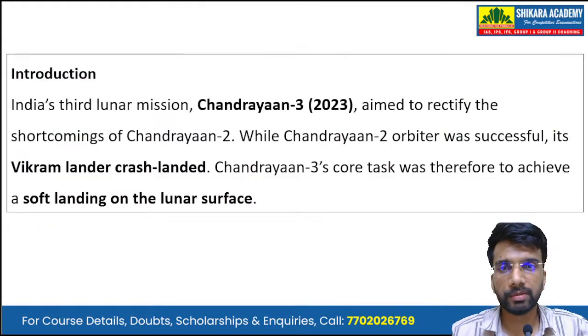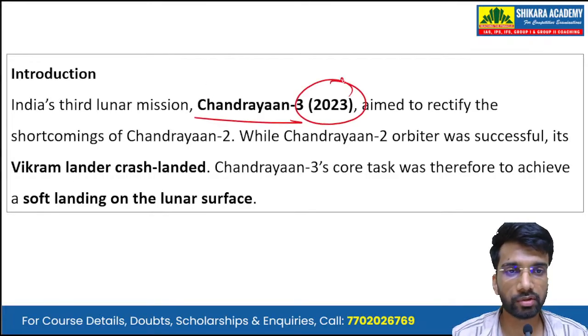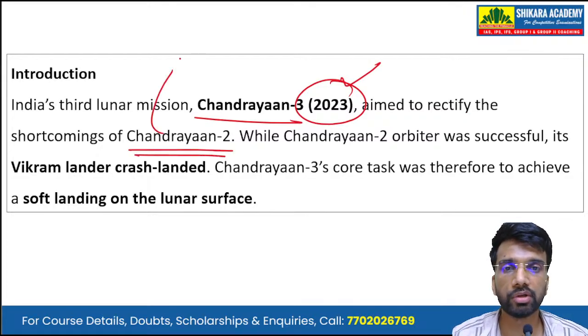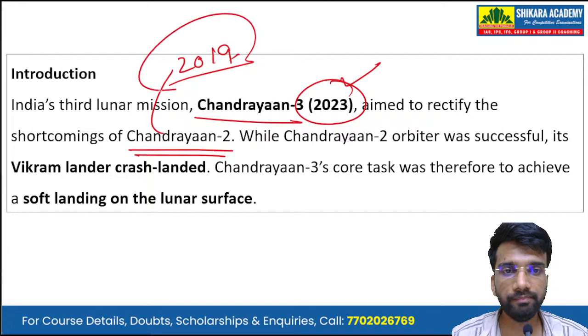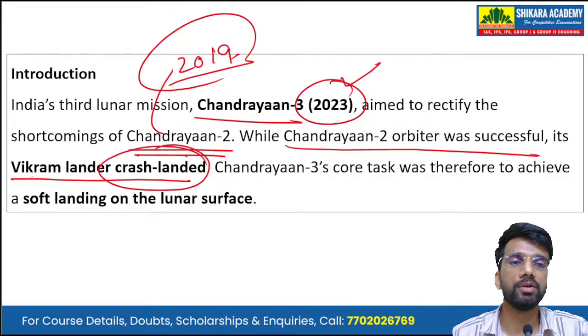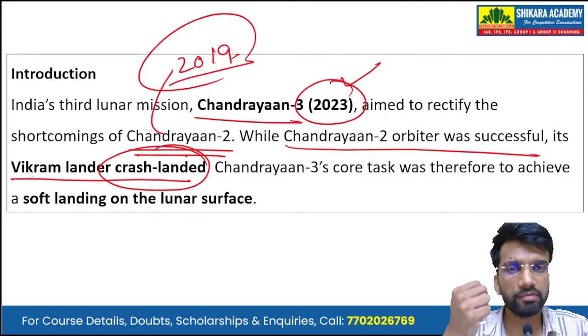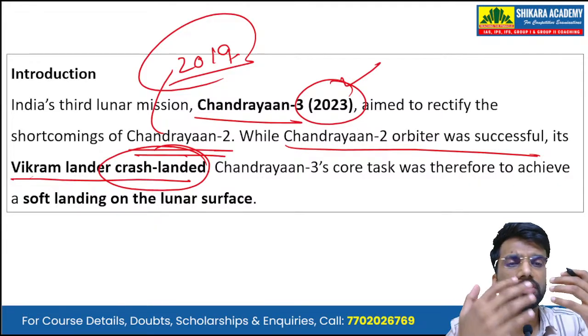Now, starting with the introduction: India's third lunar mission, Chandrayaan 3, launched in 2023, aimed to rectify the shortcomings of Chandrayaan 2, which was launched in 2019. While the Chandrayaan 2 orbiter was successful, its Vikram lander crash landed. In Chandrayaan 2, there were three mission components.